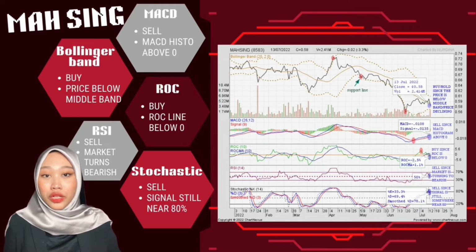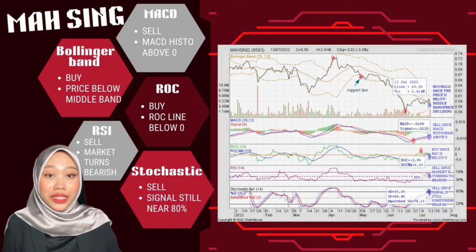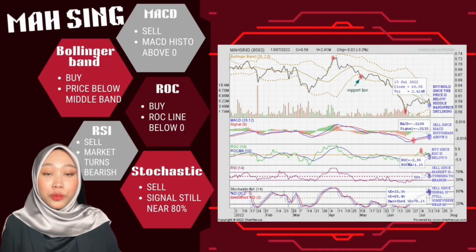First up is the Bollinger Band. Beginning on April 4th, when resistance broke the upper band, the price created a bearish pattern that lasts until May 5th, when support touched the lower band and attempted to climb but continued to decrease. On the 20th of June 2022, the support breaks the lower band and appears to establish a bullish market. However, as of the 12th of July, the price attempted to rise but failed, and it has been declining since the 13th of July. As the price continues to fall, it remains below the middle band. Traders can elect to buy stocks.